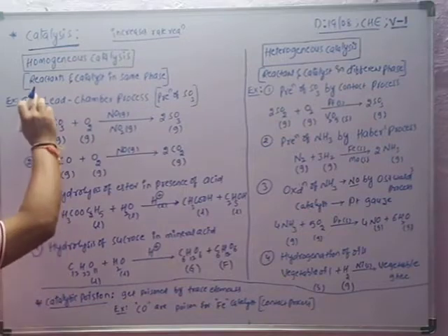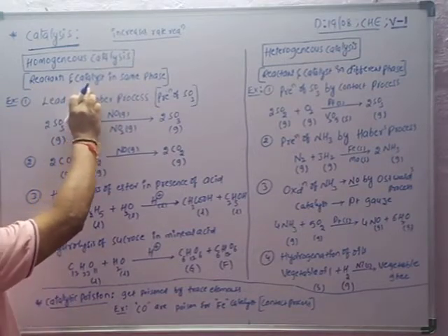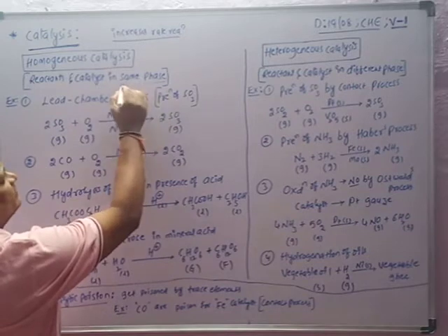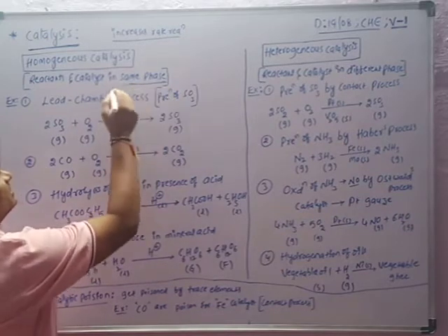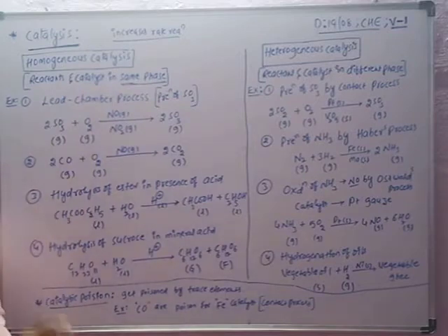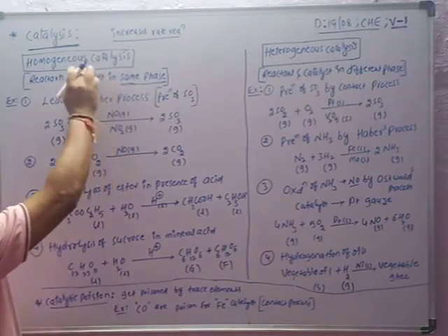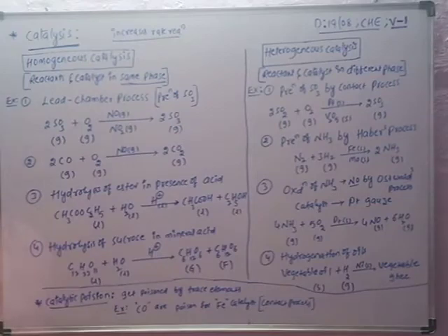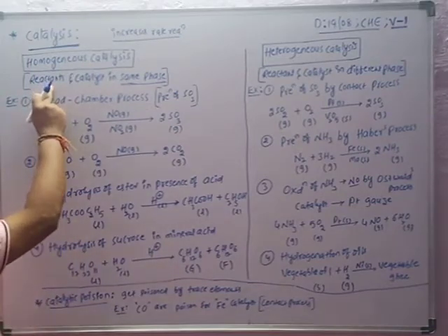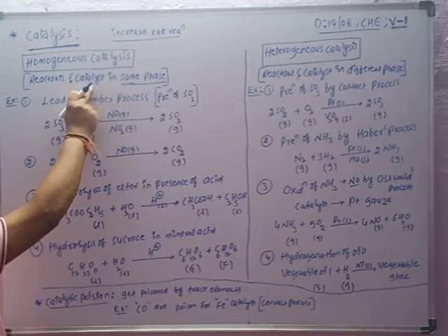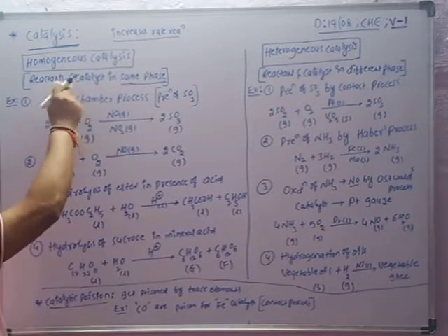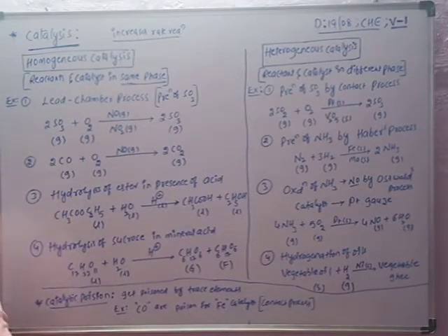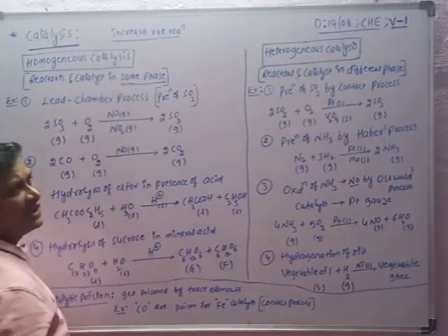Now, if reactants and catalyst are present in the same phase, it is called homogeneous catalysis. For example, reactant solid and catalyst also solid; reactant liquid and catalyst liquid; reactant gas and catalyst also gas. So these are homogeneous catalysis. It means reactant and catalyst in the same phase is called homogeneous catalysis.